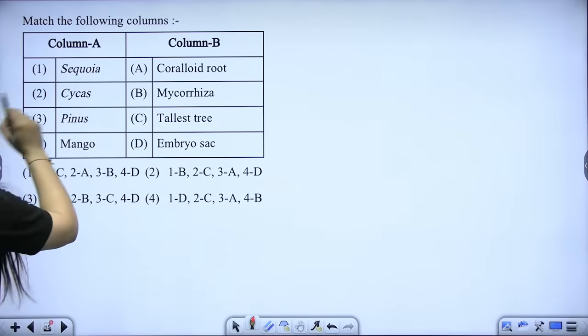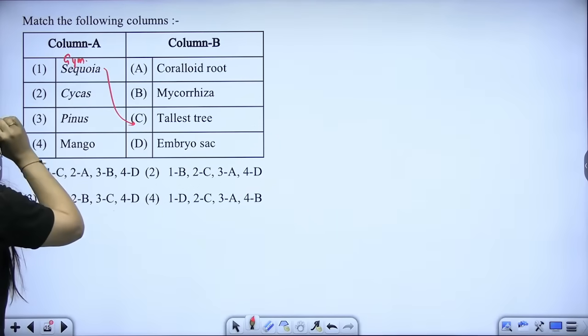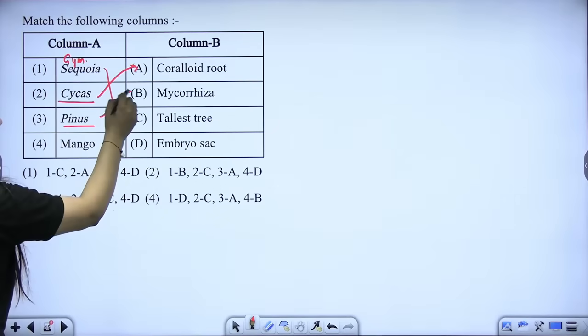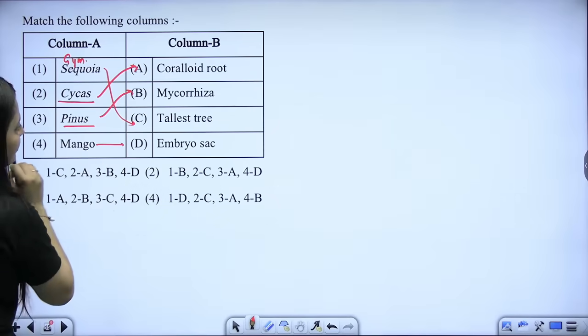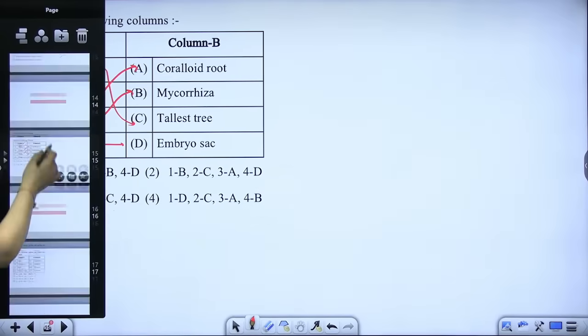So we know that what is this Sequoia? Sequoia is the tallest tree and it's a gymnosperm. Please keep it in your mind. When you talk about the Cycas, it is having the coralloid root. Pinus is having mycorrhiza. Then obviously we are left with mango. So mango will go for the embryo sac. So you can see the options in accordance with that.